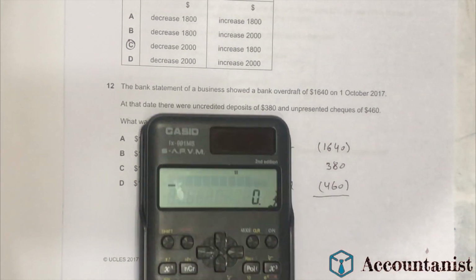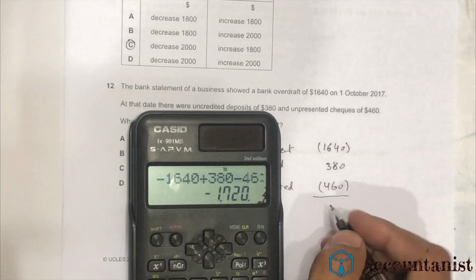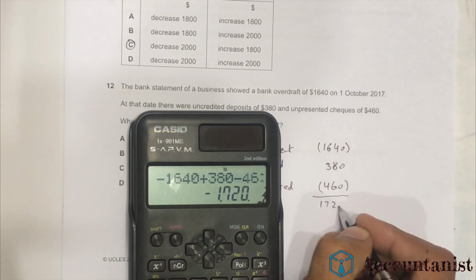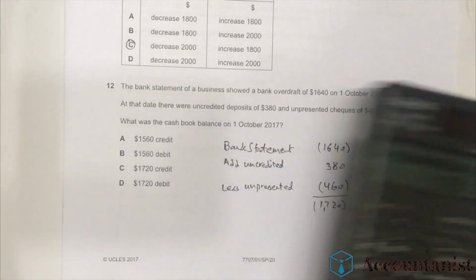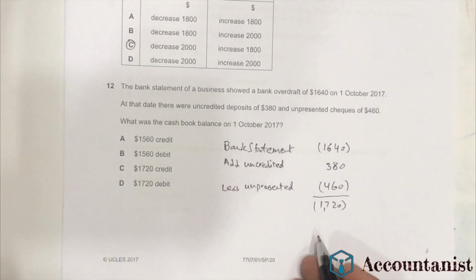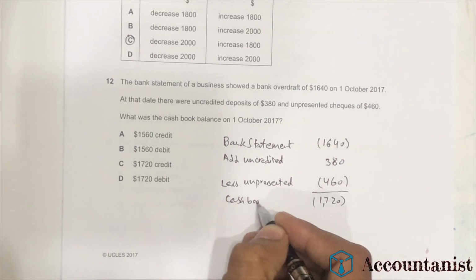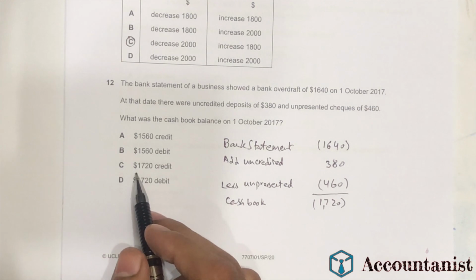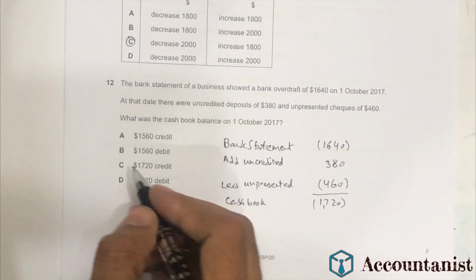So here we have minus 1640 plus 380 minus 460, and we get the answer 1720, and it is a negative number. That means we have a negative balance of the cash book. It will show on the credit side. So the right option for question number 12 is option C.